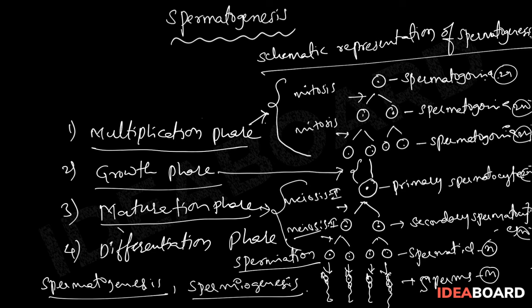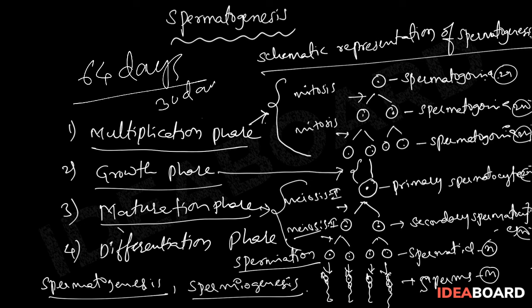To complete this entire process of spermatogenesis, it takes approximately 64 days. After this spermatogenesis, the sperms are immotile and immature. These sperms will enter the epididymis through the vasa efferentia, and then in the epididymis and as well in the vas deferens, these sperms will be stored for approximately 30 days. During that time, these sperms will acquire motility and maturation.